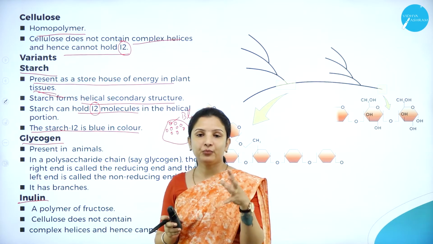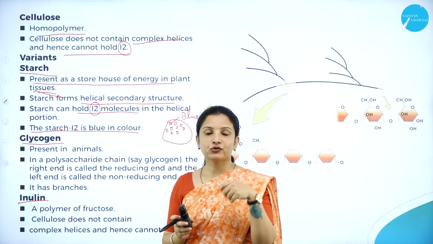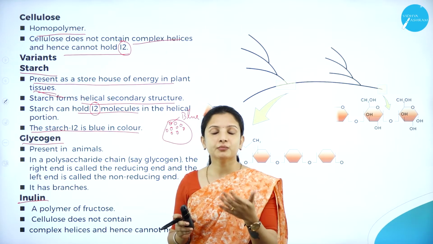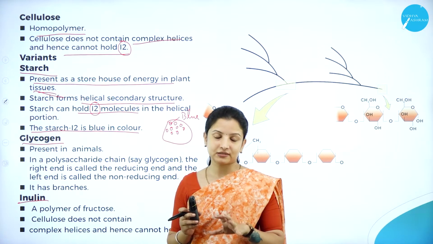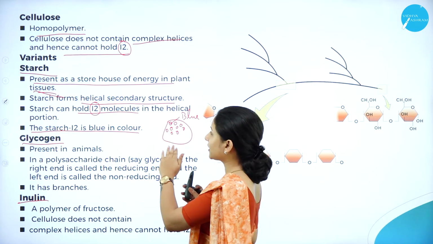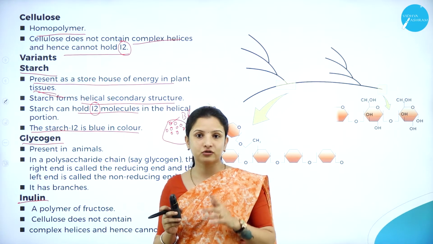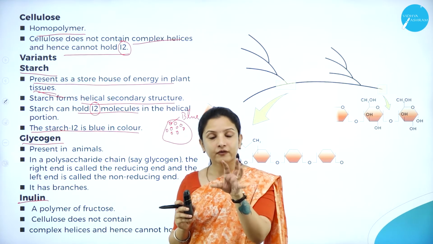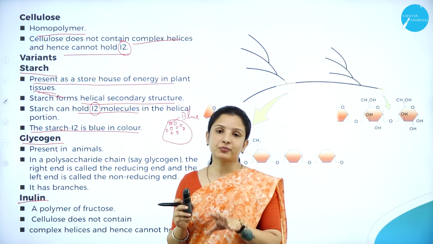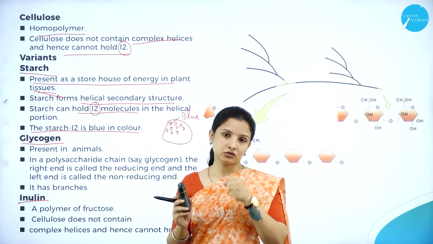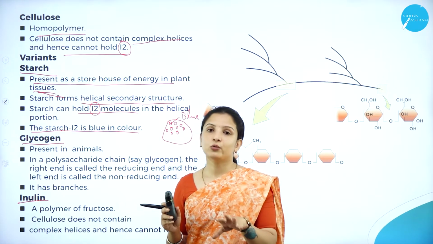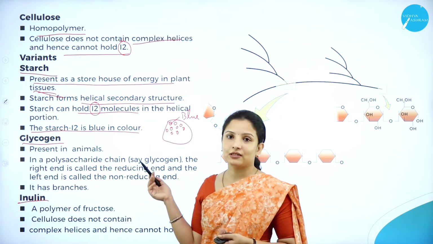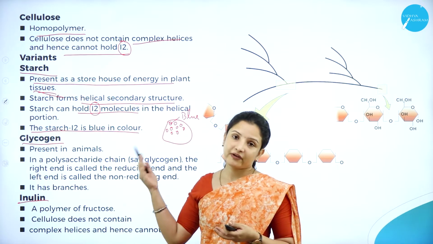So say for example, you take rice water and add 2% iodine solution, immediately the rice water will turn blue in color. Why? Because starch is present in it. But the same thing cannot be followed for cellulose. Why? Because cellulose is not made up of complex helical structures. If helical structures are present, then only they can hold the iodine solution. Otherwise, they cannot hold. Therefore, cellulose will remain colorless itself. So that is the difference between cellulose and starch, which is a variant of cellulose.